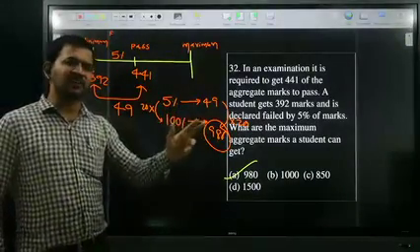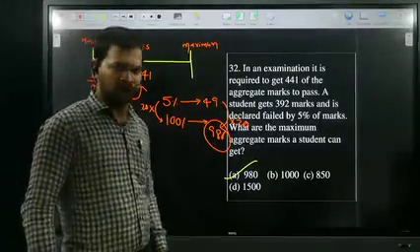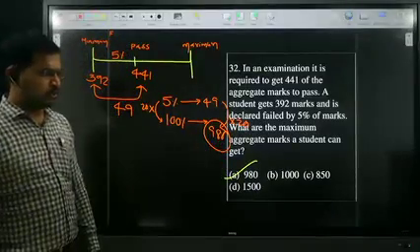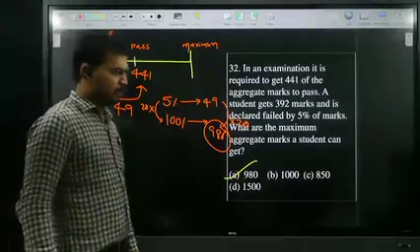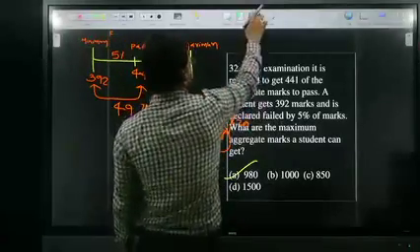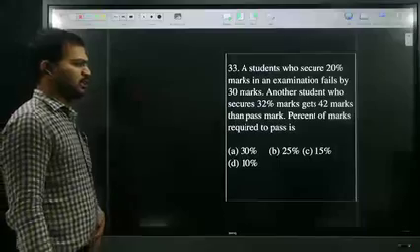So if they give two students' data at a time, then how to solve? We will see in the next question. All of you ready? So I will move to the next question. Next question. In this case, they gave two students. Just read the question, all of you.